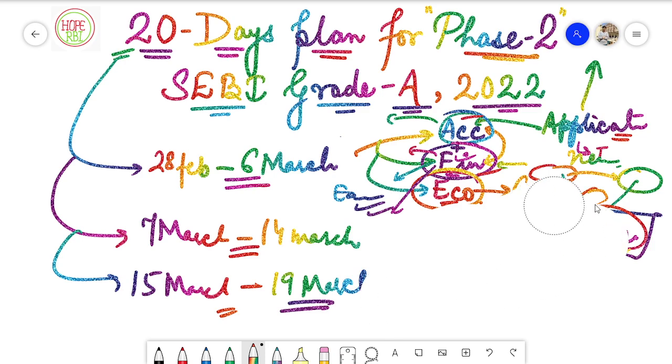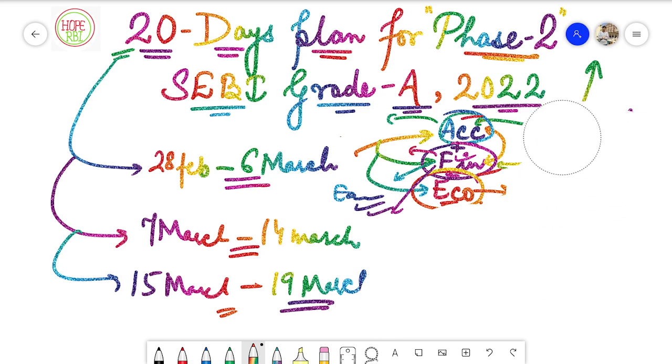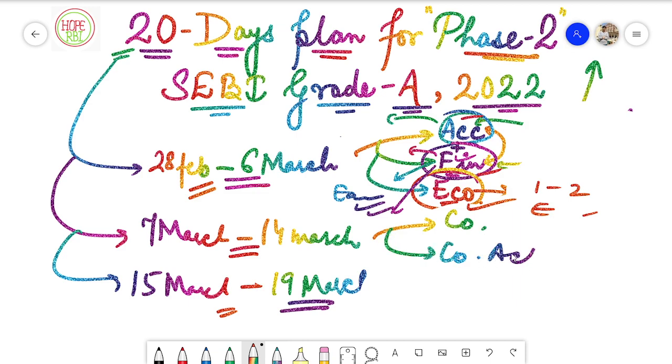And for these economic concepts, they will not ask many numericals from economics, because there are not many numericals. You may encounter one or two numericals from the elasticity concept, but that is it, not much. And these are the subjects that you should choose in your combination while preparing in the first week of these 20 days. In the second week, you have to choose the other three combination, that is your costing, your Companies Act, and lastly your management.